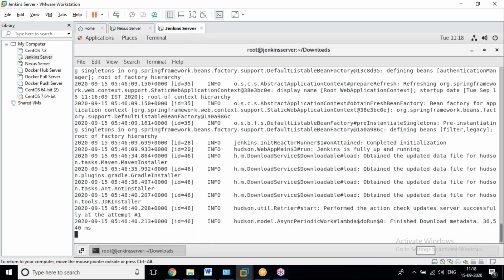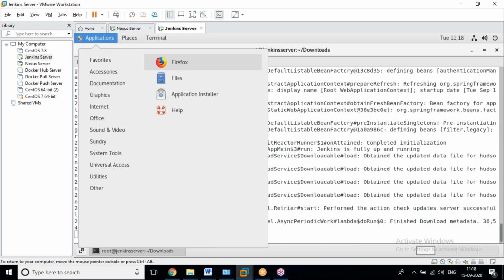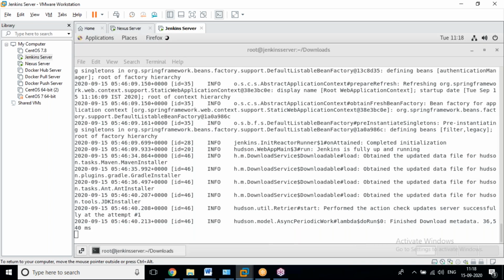Imagine this is the server. It's running successfully. Let's now launch the browser. It's a complete GUI application, and we can work with some CLI commands also, but priority goes to GUI.